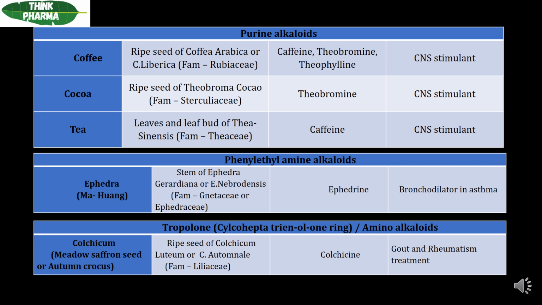When coming to coffee, the biological source of coffee is the ripe seeds of Coffea arabica or Coffea liberica, which belongs to the family Rubiaceae. The main chemical constituents present in it are caffeine, theobromine, and theophylline. The main use of coffee is as a CNS stimulant. Caffeine is also used as a diuretic. The main class of caffeine is the methylxanthine class.